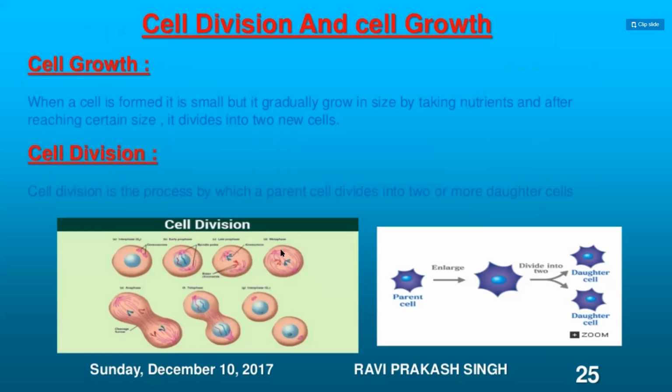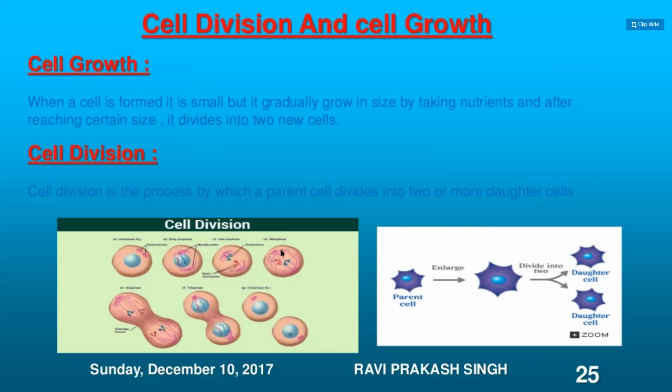Are you the same as when you were born? No, ma'am. Will you be the same next year? No, ma'am. That is nothing but using the nutrients, you put on weight. When a cell is formed, it is small, but it gradually grows in size by taking nutrients, and after reaching a certain size it divides into 2 new cells, right? That is called cell division.